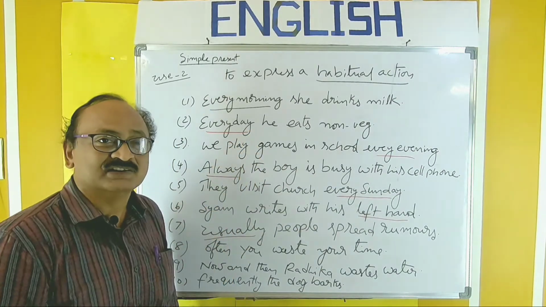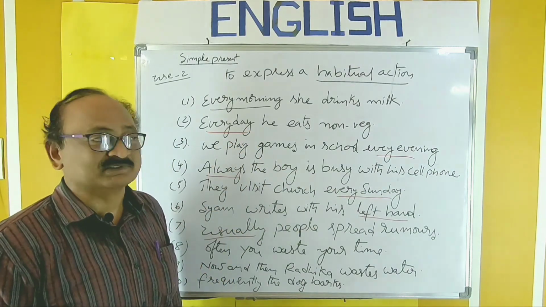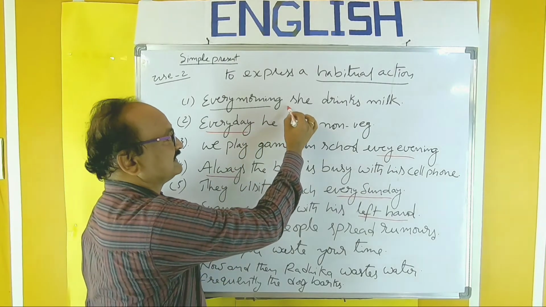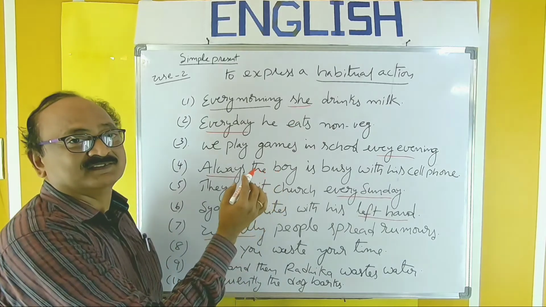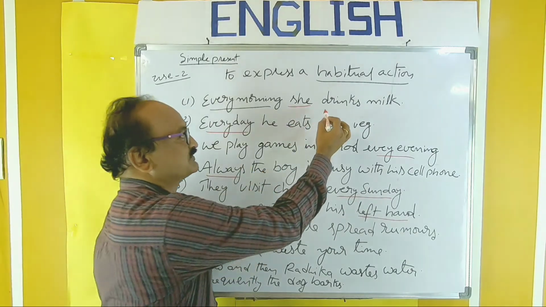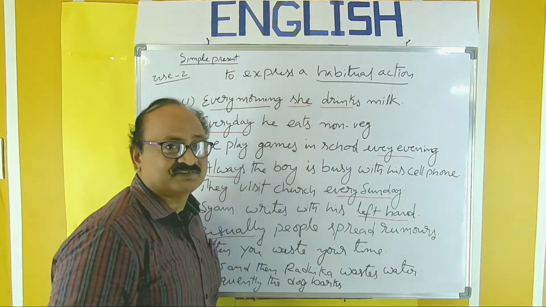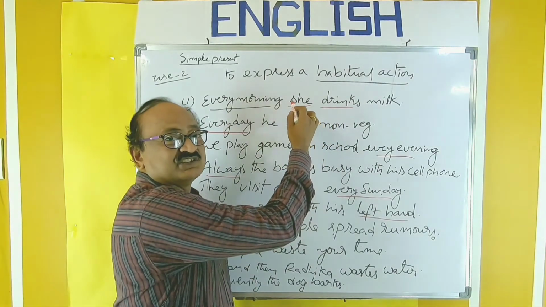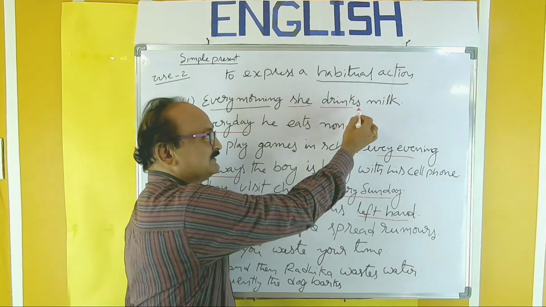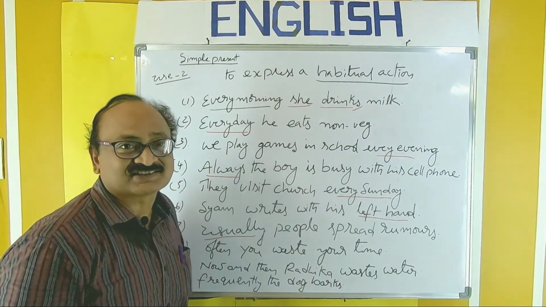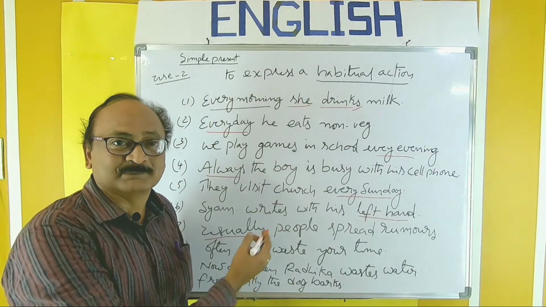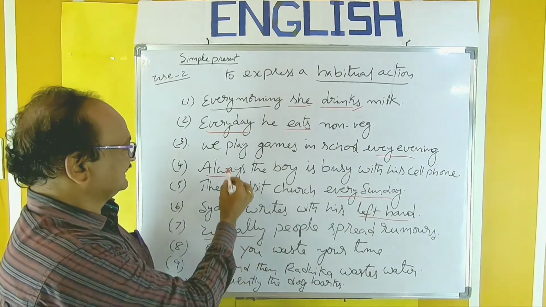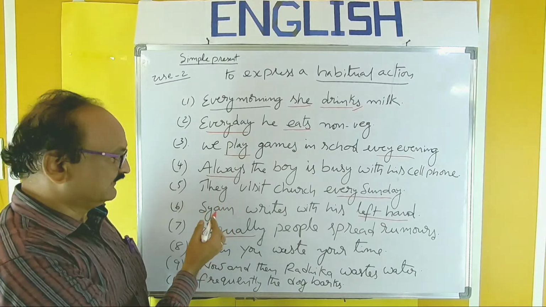Observe the usage of verb in all these examples. And don't forget the structure. So subject here, V1, present tense form of verb. So drink is the first form of verb, V1. And of course, whenever there is he, she, it or noun in singular, we have to add extra S. I explained it clearly in the previous use. So like that, he eats, we play, all V1.